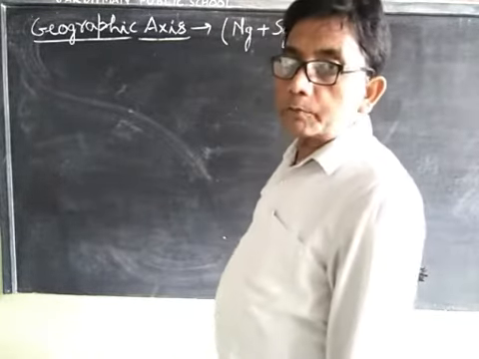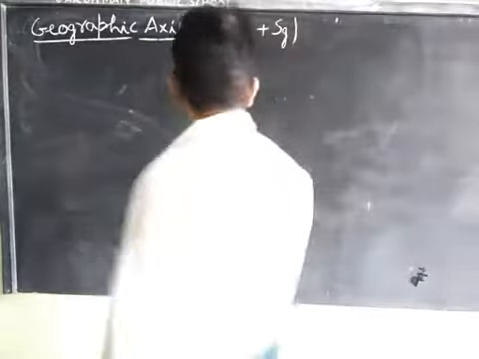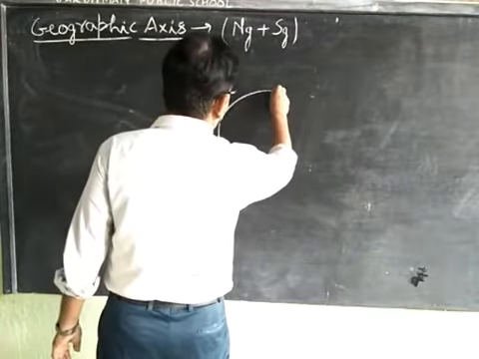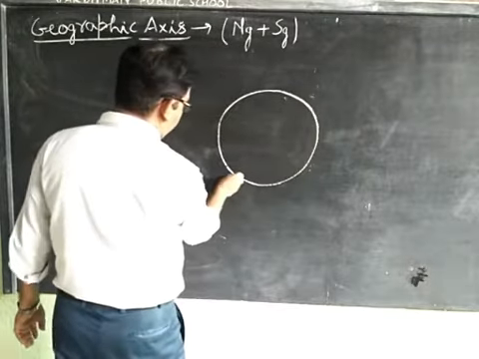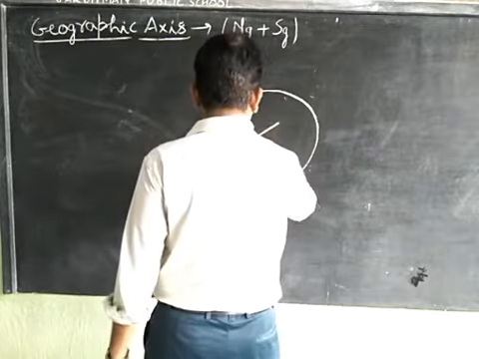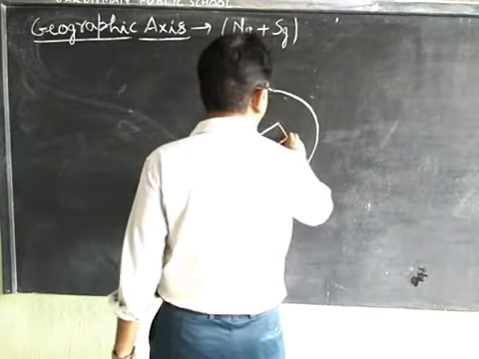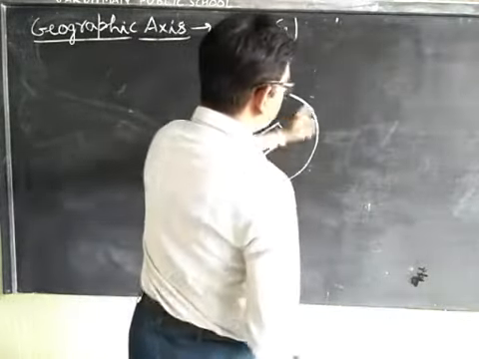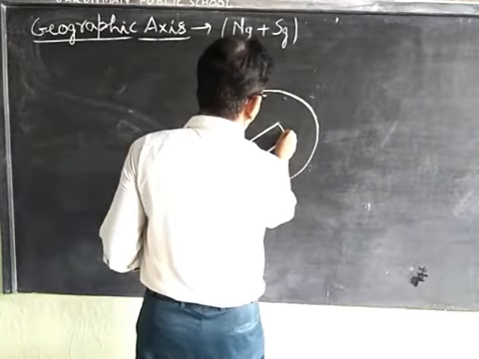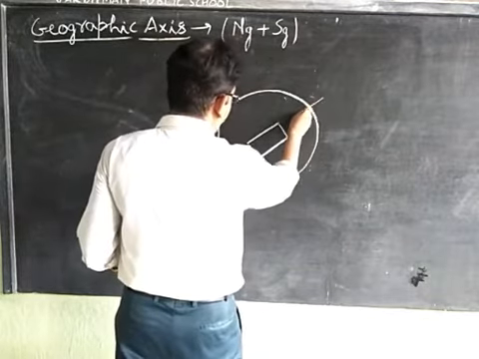For this, first we draw the diagram. Suppose this is my Earth and this is a magnet. This is Earth's surface.